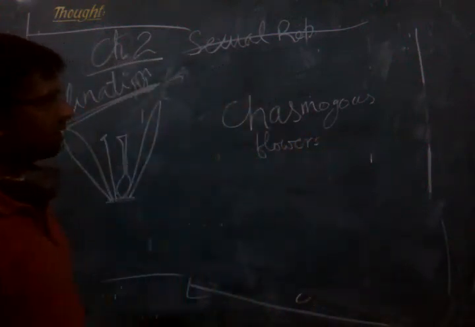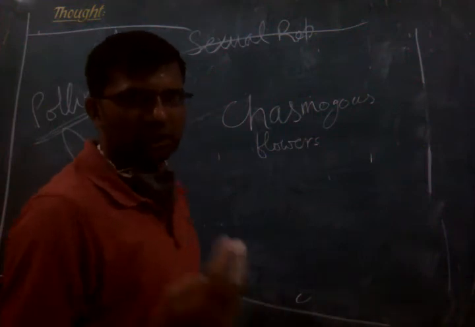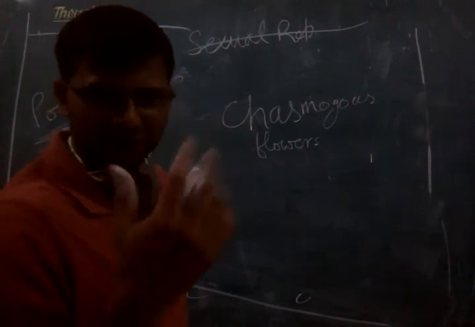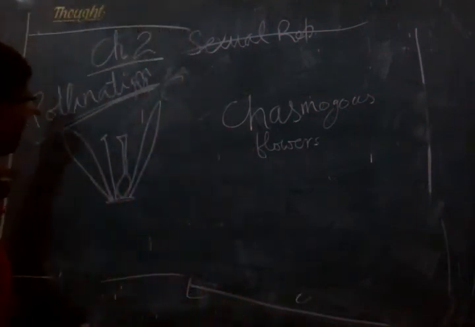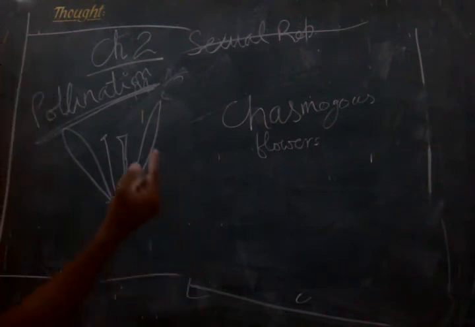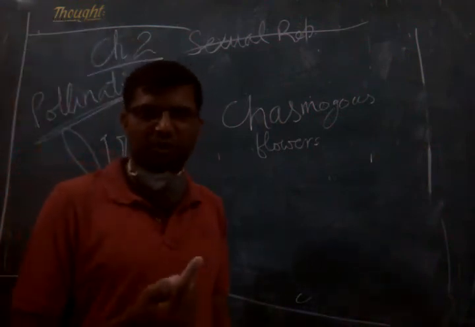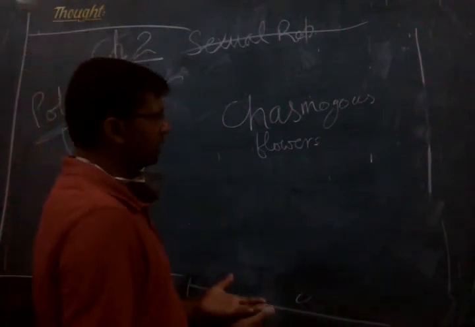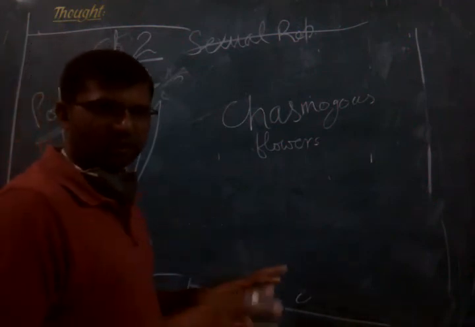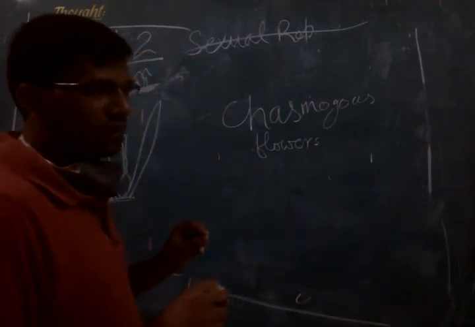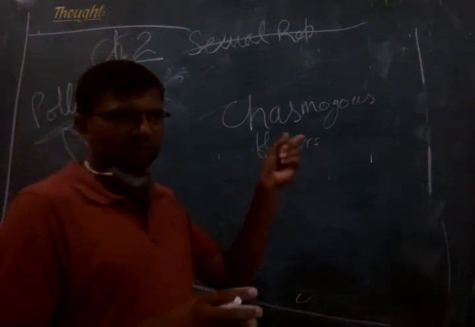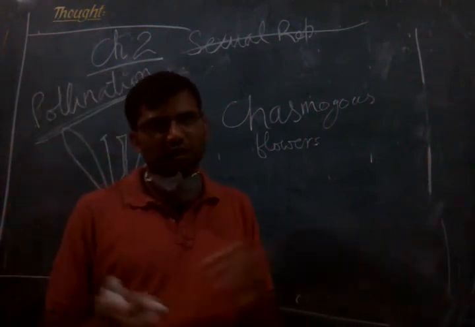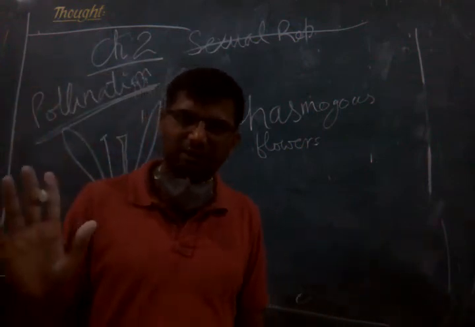There are many flowers which contain two types of pollination, because here we are discussing the types of pollination. We saw autogamy, geitonogamy, and xenogamy, or cross pollination. Autogamy operates in the same flower. Geitonogamy operates on a different flower of the same plant. Cross pollination operates on different flowers of different plants, right? This is clear to you.